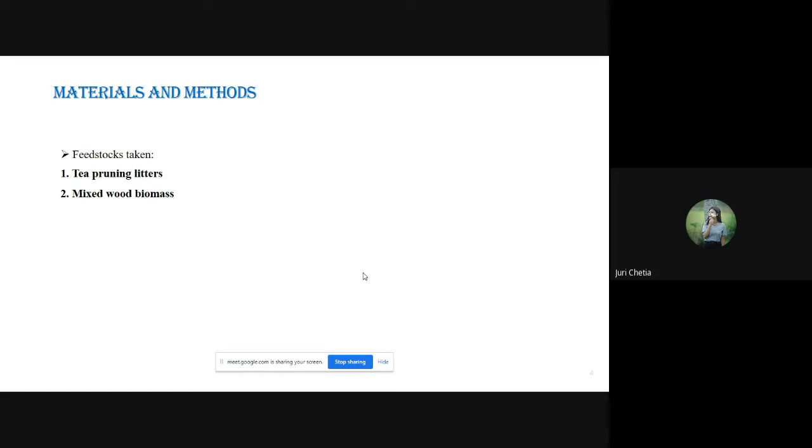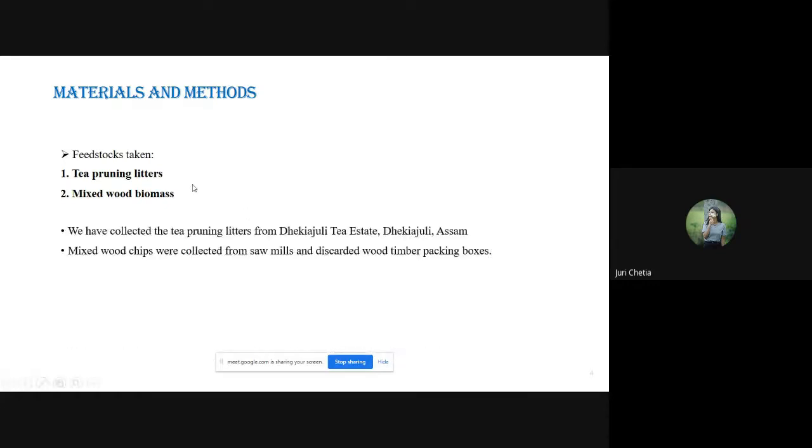Coming to the materials and method, we have taken two types of feedstock: tea pruning litter and mixed wood chips. We selected tea pruning litter as our feedstock because of its abundant availability in Assam, which is full of tea gardens. The mixed wood chips were collected from a sawmill and discarded wood timber boxes, and the tea pruning litter was collected from Dhekiajuli Tea Estate, Assam.